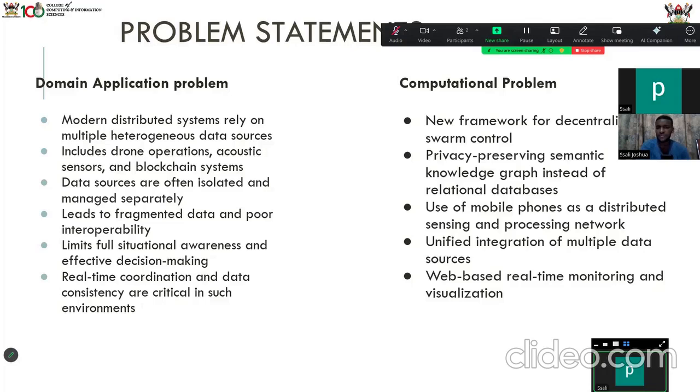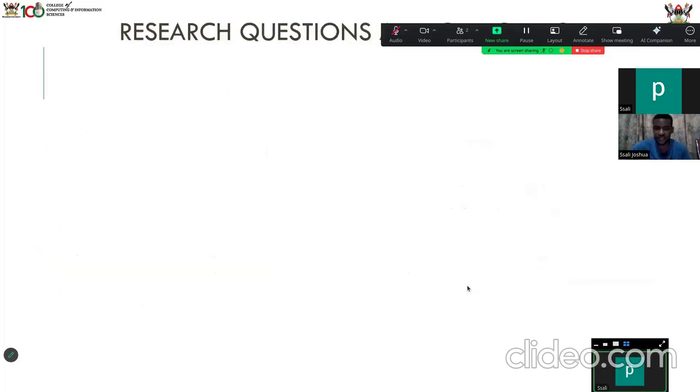Then our computational problem, we are using our DAVAP protocol for decentralized swarm control, and then we have to find a way of preserving privacy in our semantic knowledge graph. Instead of using relational databases, we use differential privacy for that, as I said earlier, and then use of mobile phones as distributed sensing and processing network, and then unified integration of multiple data sources, then web-based real-time monitoring and visualization.